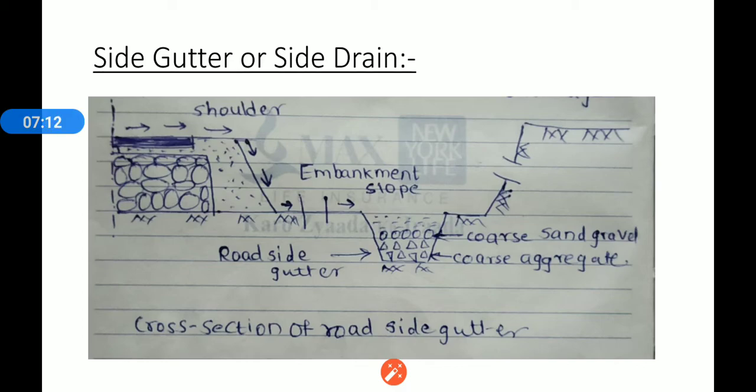This is again a cross section of a roadside gutter, in which shoulders are provided, embankment slopes are here, and the gutter is filled with materials like coarse sand, gravel and coarse aggregate. This is again trapezoidal in shape. The gutter collects water flowing from the road surface.